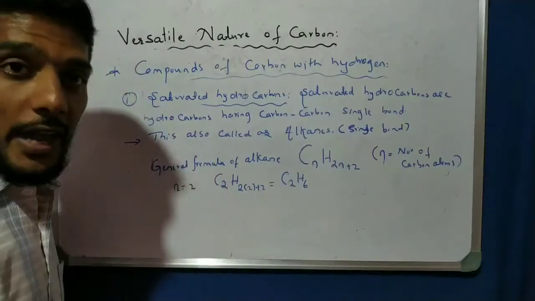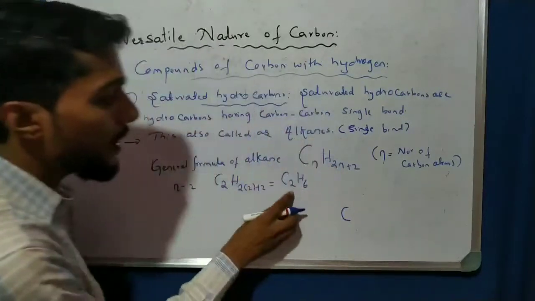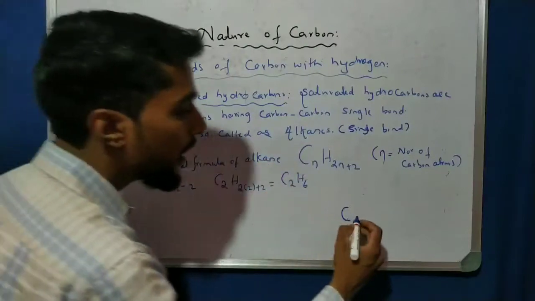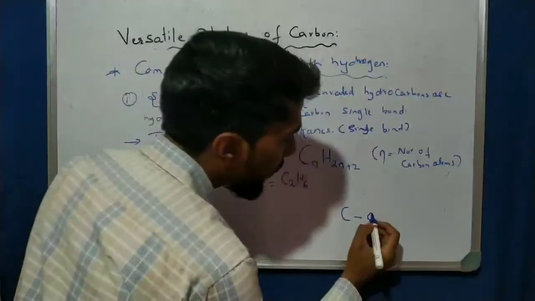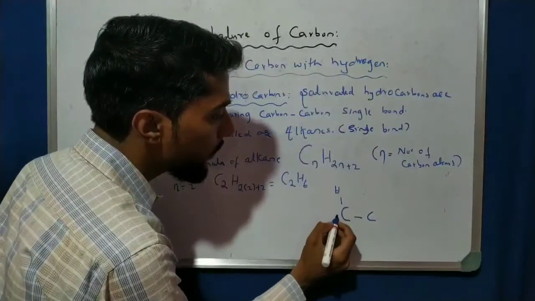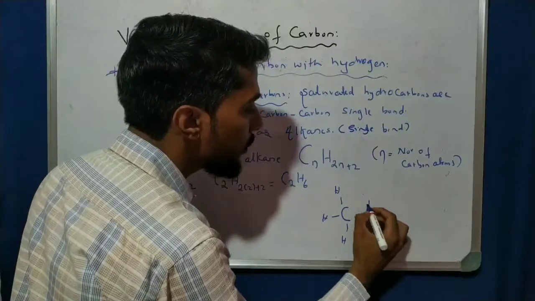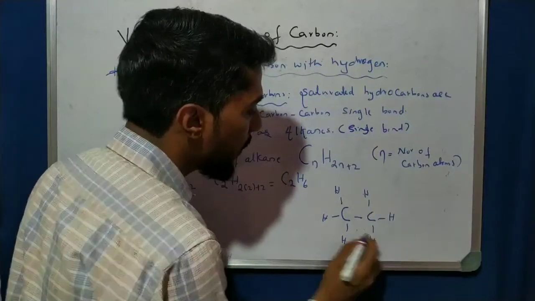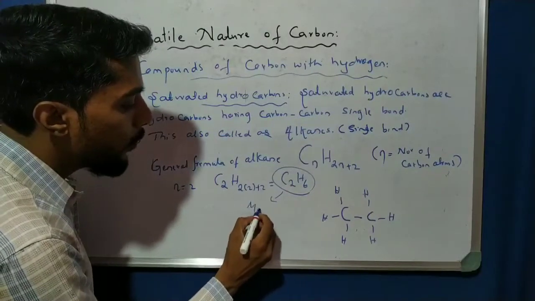So I can draw the diagram here. How many carbons? Two carbons are there. Because it is an alkane, I have only a single bond. Let us see how many hydrogens are on each carbon. Total 3, because of tetravalency. Here also 3. So check the formula and the structure. Now this is called the molecular formula. What is the molecular formula?